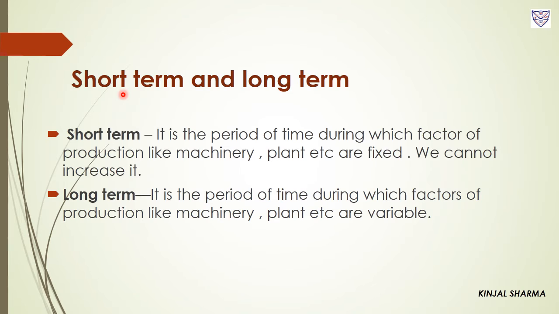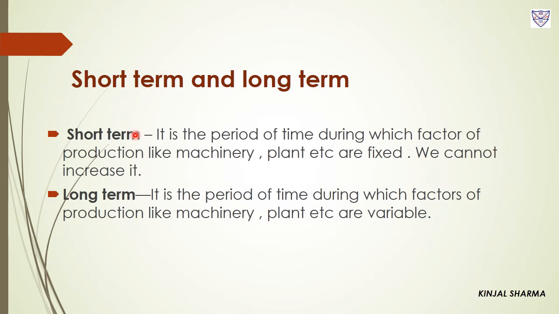And on the other hand, machinery, building, factory, administrative staff cannot be changed or increased in a short period of time. So these are known as fixed factors of production. That is, we cannot purchase any machine or any building in a very short period of time, right? Like we can purchase extra raw material. So this machinery, factory, administrative staff are known as fixed factors of production. And the cost we incur on such factors of production is known as fixed cost of production.